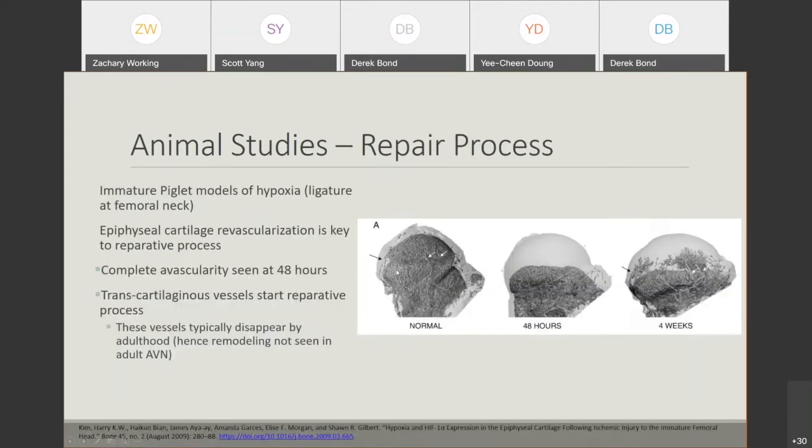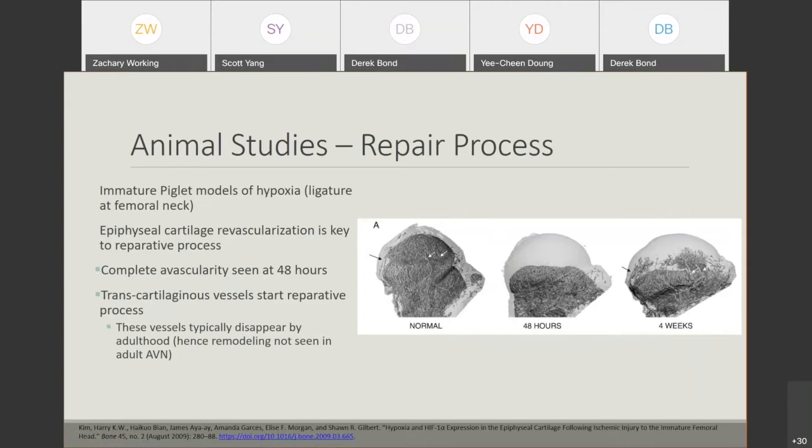We also know from animal studies a little bit more about the repair process. So in this study, a ligature was applied to the femoral neck, so basically similar to if the lateral epiphyseal artery were cut, it would cut off circulation to the hip. And it was left there to see what happens. After 48 hours, we can see that there's complete avascular flow to the femoral head in these piglets. But even with the ligature left on, there is transosseous and transcartilaginous revascularization that occurs in these immature pig hips that leads to ultimately remodeling and reossification of the femoral head.